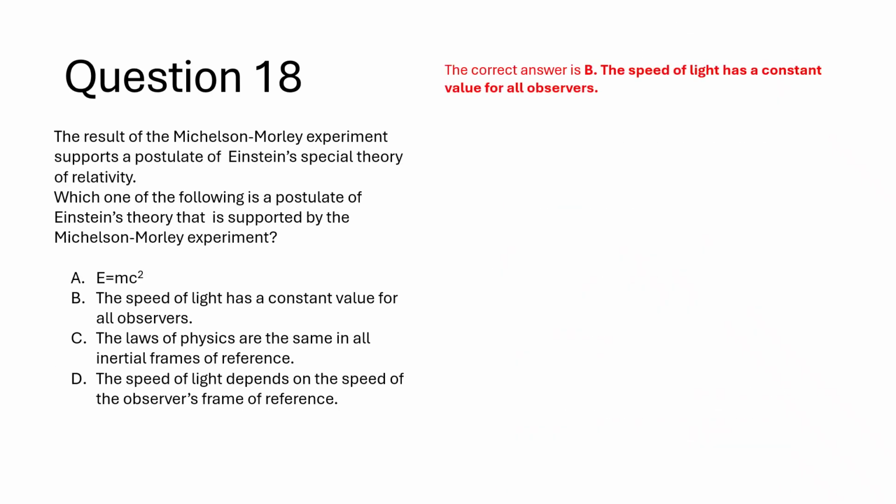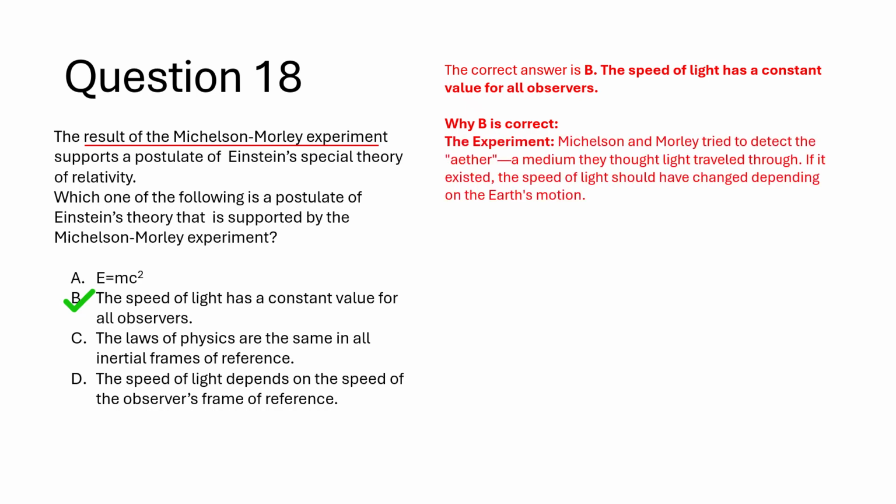The correct answer is B. The speed of light has a constant value for all observers. Why is B correct? In the experiment, Michelson and Morley tried to detect the aether, a medium they thought light traveled through. If it existed, the speed of light should have changed depending on the Earth's motion. The result: they found no change in the speed of light, regardless of direction.